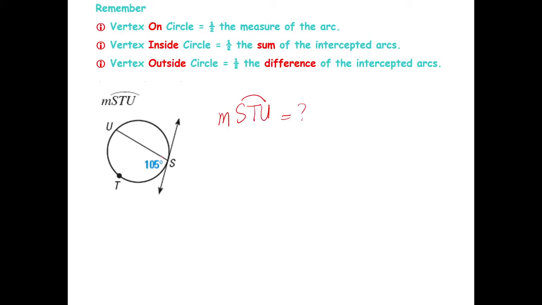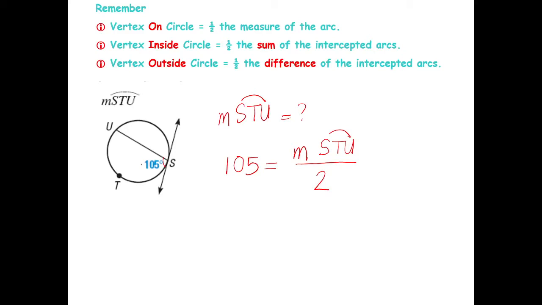The angle is given. We are looking for STU, this arc here. So meaning 105 is equal to the measure of arc STU divided by 2. Do you get my solution, Zircon?